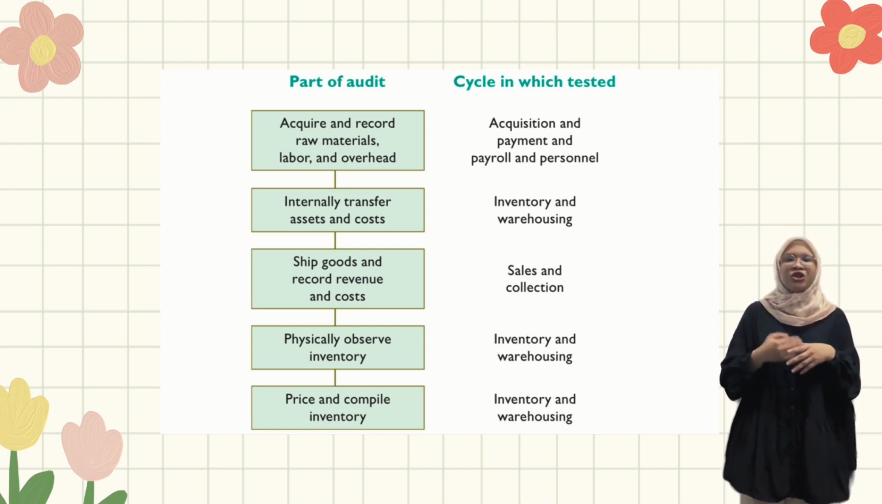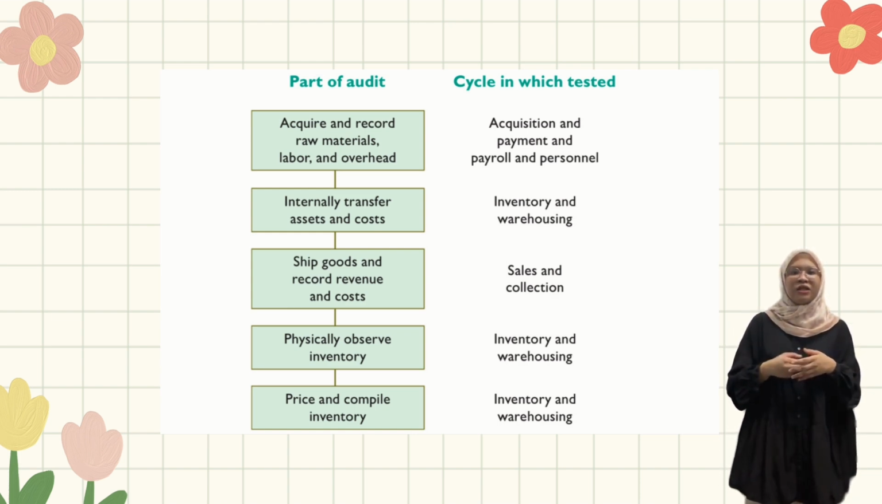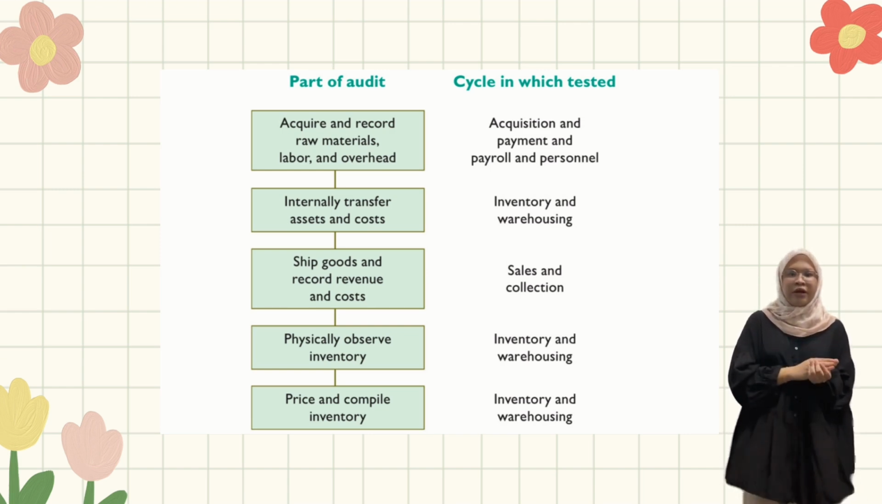Also, they test the shipments of goods and recording of revenue and related costs in the audit of the sales and collection cycle. The physical observations of the inventory and the pricing and compilations of the inventory are audited using substantive analytical procedures and tests of details of balance. The last 2 boxes in the diagram above.